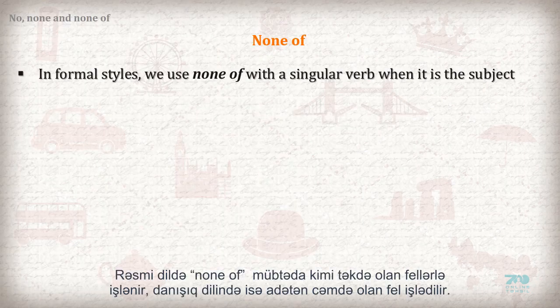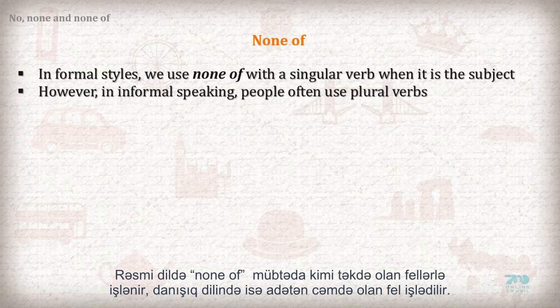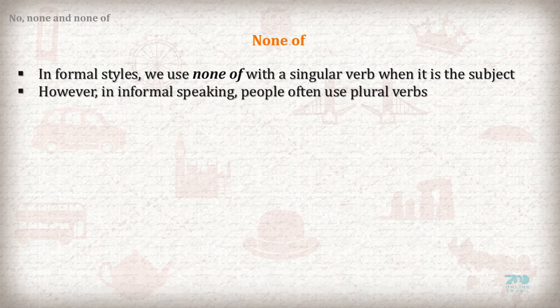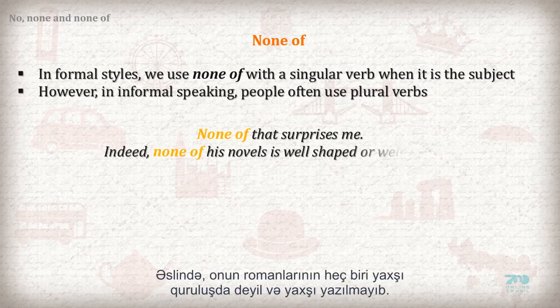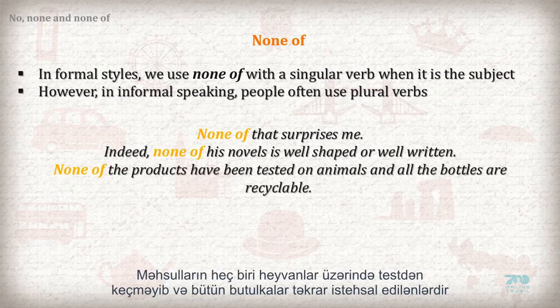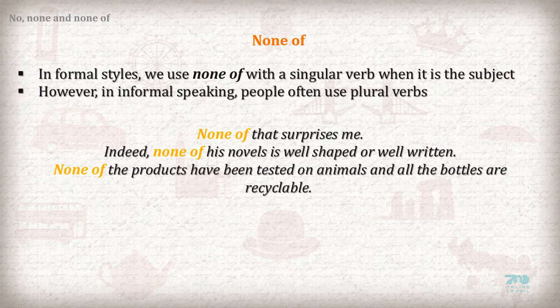In formal styles, we use none of with a singular verb when it's the subject. However, in informal speaking, people often use plural verbs. None of that surprises me. Indeed, none of his novels is well shaped or well written. None of the products have been tested on animals, and all the bottles are recyclable.